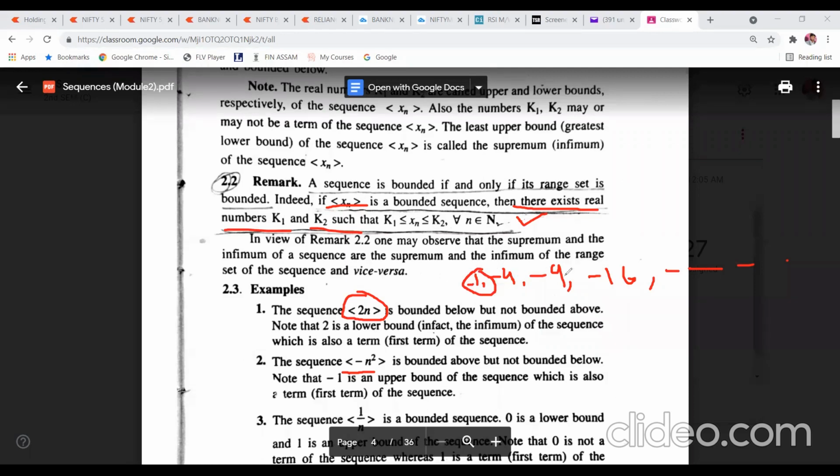All these numbers, minus 4, minus 9, minus 16, are less than minus 1. So in this sequence, minus 1 is the greatest one. That means this sequence has an upper bound, and the upper bound is minus 1. But this sequence goes up to minus infinity. So in that case, it doesn't have any lower bound. And so you can't say that this sequence is bounded. It has an upper bound, but it doesn't have any lower bound.